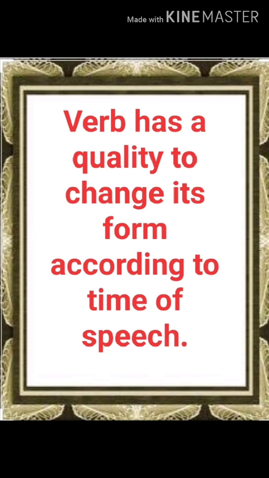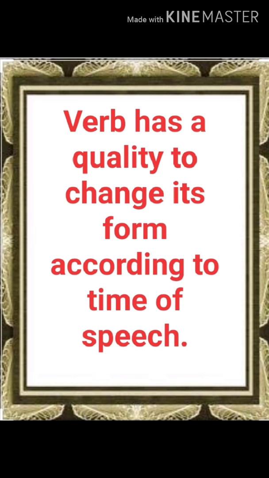It means you've done the tenses also, and you observed in the tenses, like sometimes we are using the base form of the verb and sometimes we are using the past form of the verb. It depends upon the tense. So verb has a quality, it changes its form according to time. When we are talking about the present, then verb is different. When we are talking about the past or the future, then form of the verb is different, as you have studied in forms of the verb also and in the tenses also,